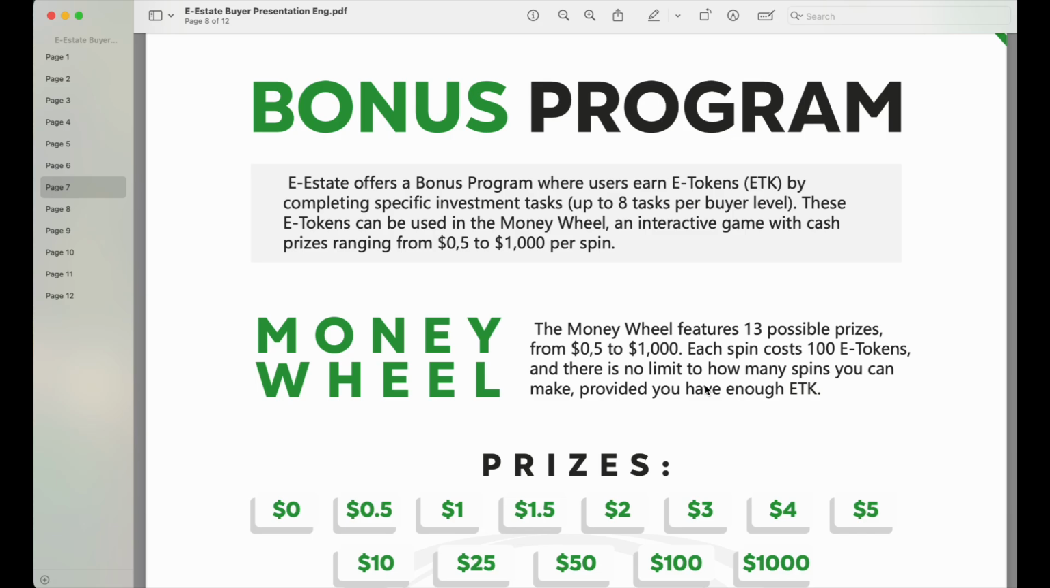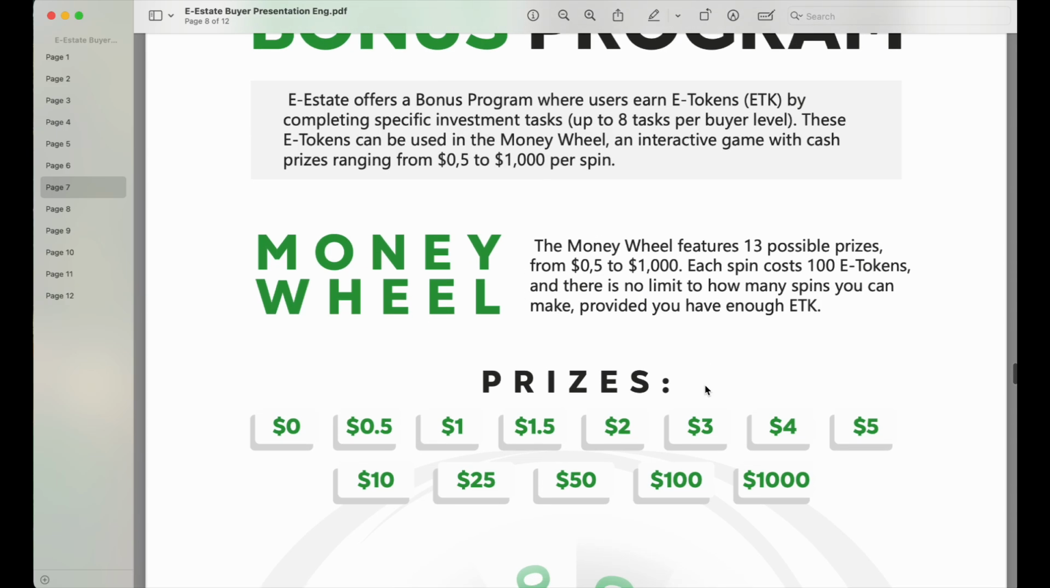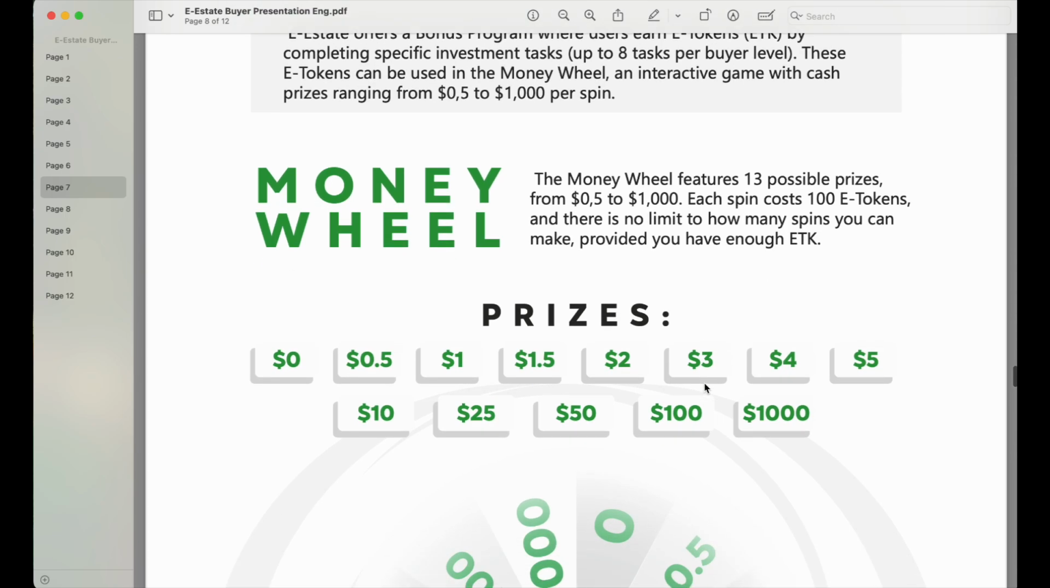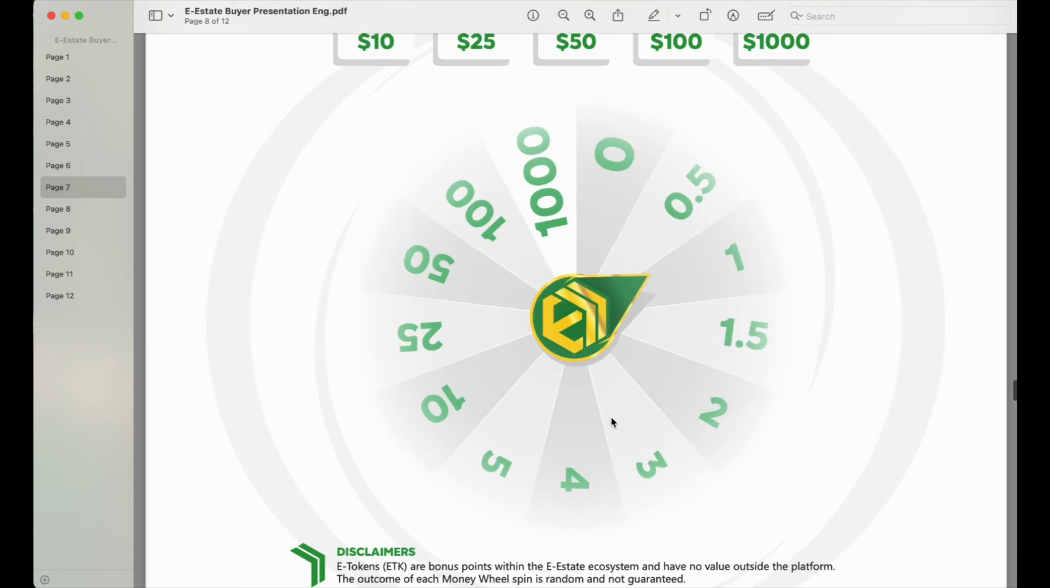Okay, so the money wheel features 13 possible prizes, between 5 cents and $1,000. Okay, each spin costs 100 e-tokens, and there is no limit to how many spins you can make, provided you have enough ETK. So these are the prizes you can see, from 5 cents to $1, $1.50, $2, $3, up to $1,000, and this is where you can spend it. Okay, so in your back office.